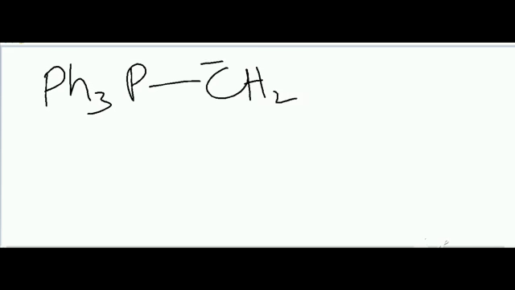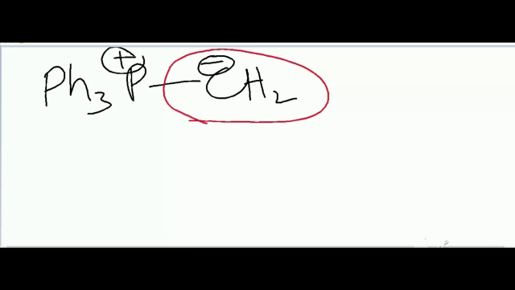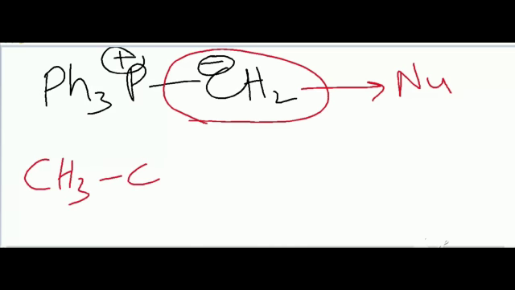in which carbon has a negative charge, so a species having partial negative or full negative charge is known as a nucleophile. So that center is the nucleophilic center. In the second step, acetone reacts with that nucleophile.